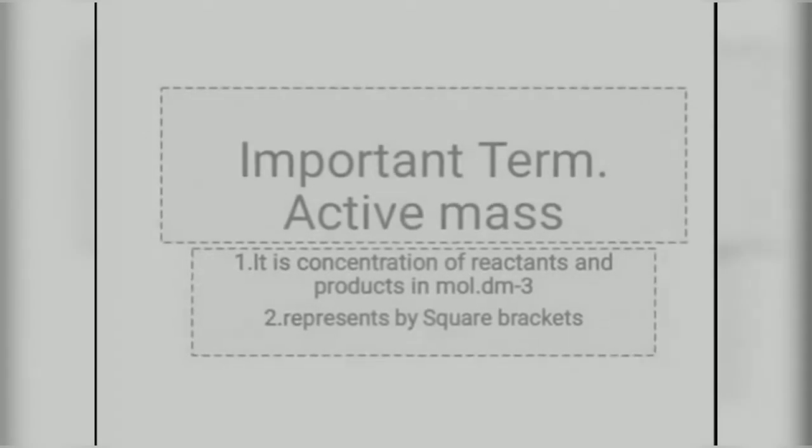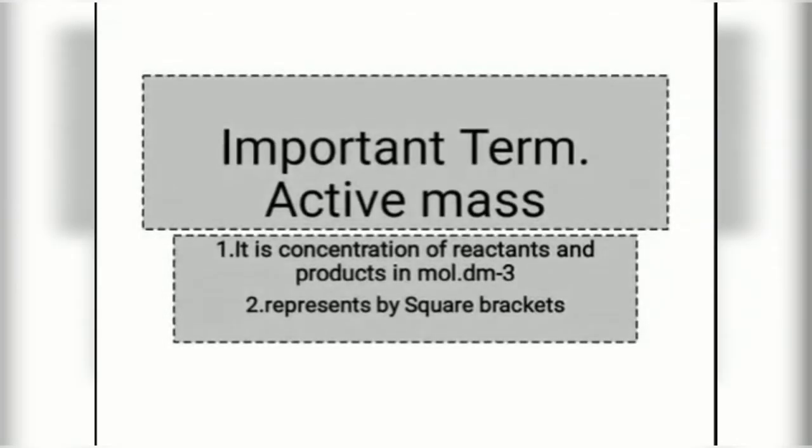Okay, now the new term for you is active mass. What is active mass? It is the molar concentration of reactants or products in mole per cubic decimeter, and it is represented by square brackets. Okay, simply I will make you understand what active mass is.